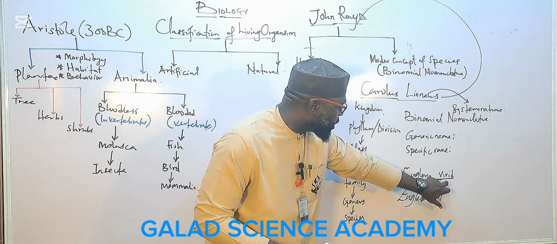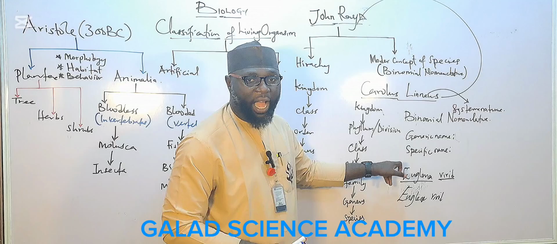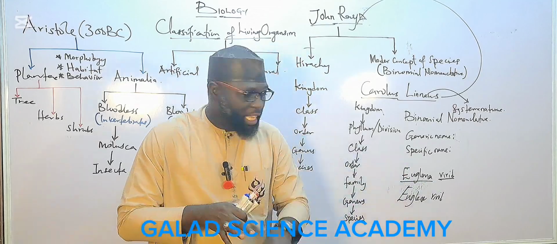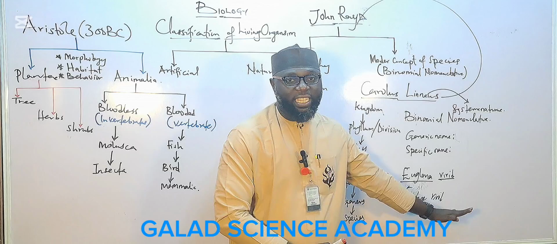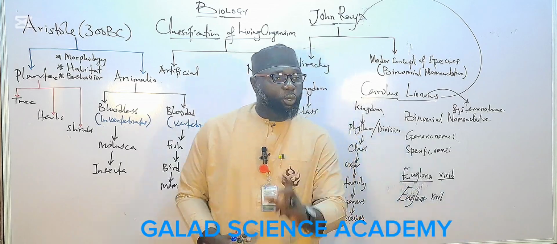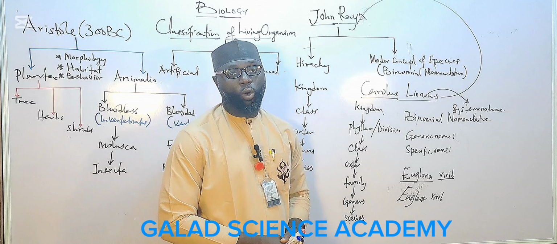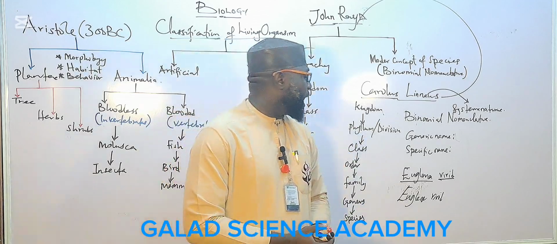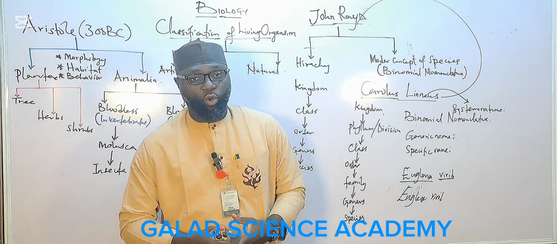And this one must start with a small letter, while the other carries the word with upper case. But if it is printed, there is no need for us to underline, you italicize it. The third contribution of Linnaeus is about what we call classification. He also classified living things into two parts.